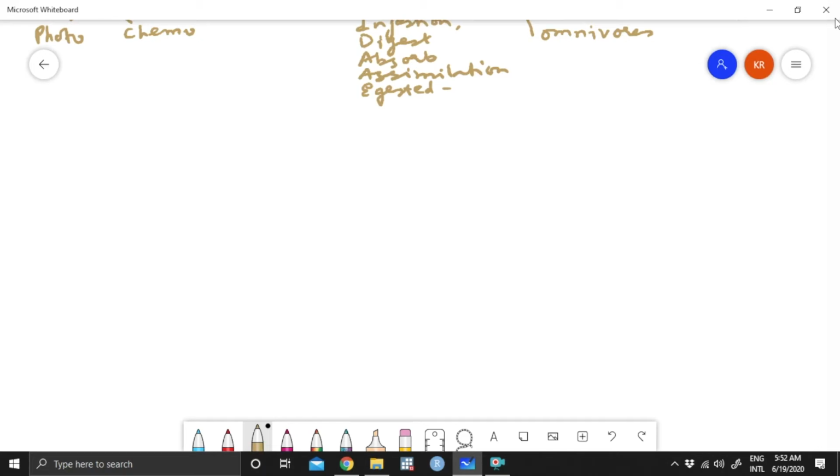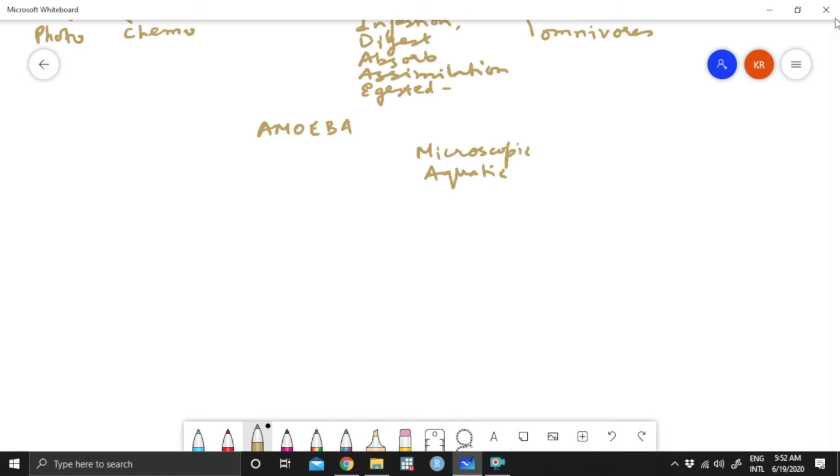Okay. So let's get started with the first example, which is amoeba. I will tell you what is interesting about amoeba and the other animals. So we know that amoeba is very small, microscopic, and aquatic.